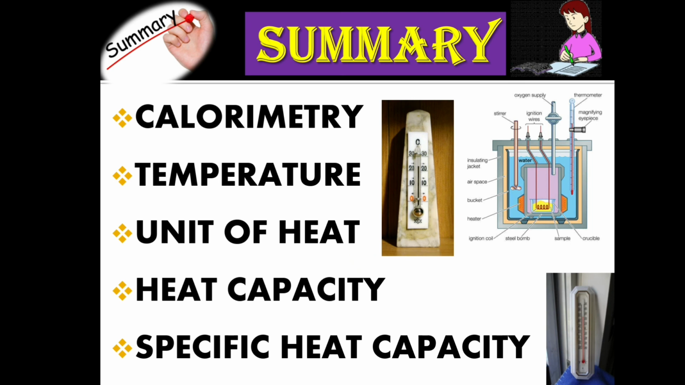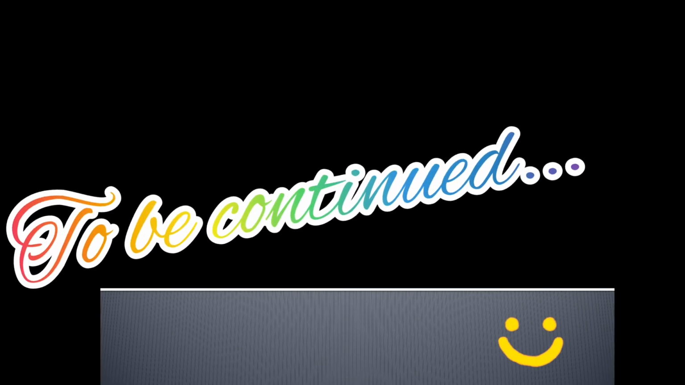Summary of the video. We discussed calorimetry. It is a technique to measure the heat gained or lost in a substance. We discussed the various scales of temperature, the different kinds of temperature, the unit of heat and the differences, and we learnt about heat capacity and specific heat capacity. This is to be continued.